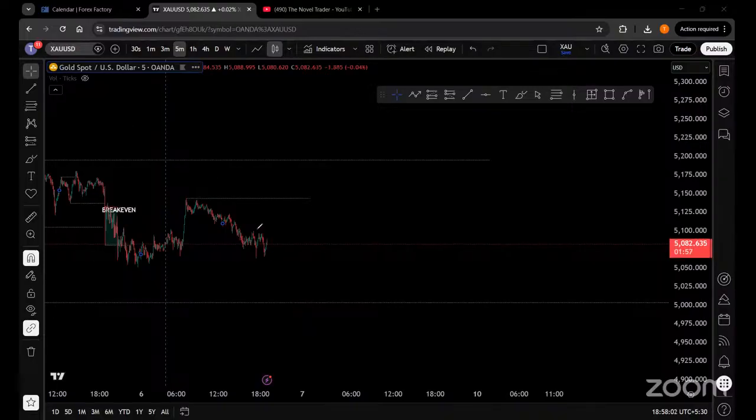And last but not the least, you will see if the price is actually trying to consolidate, if it's just trying to trap, then no matter whether you sell or whether you buy, the price will take out this level as well, and then the price will take out this level as well, and then will go and take out this level as well. So this is the major trap momentum.